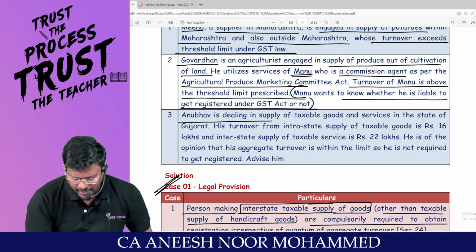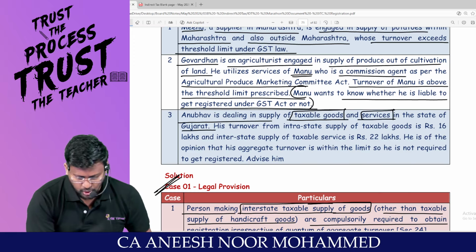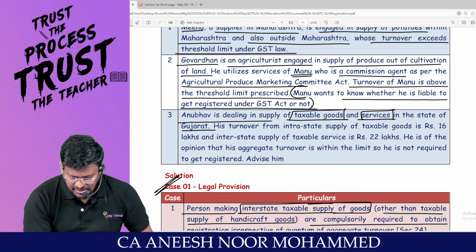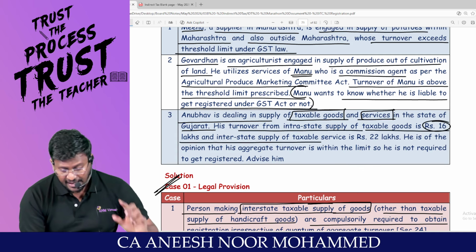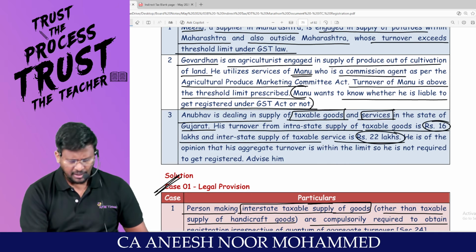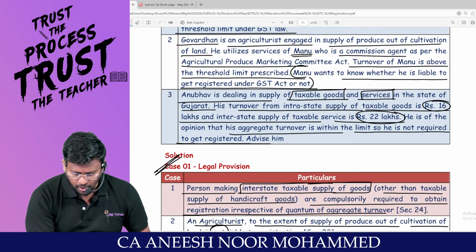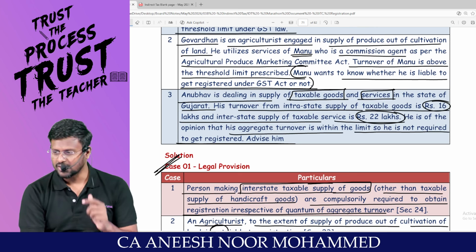Anubhav is dealing in supply of taxable goods and services in the state of Gujarat. Both. That means what is the limit? 20 lakh. His turnover from intra-state supply of taxable goods is 16 lakh and interstate supply of taxable services is how much? 22 lakh. He is of the opinion that his aggregate turnover is within the limit, so he is not required to get registered. Advice, please.